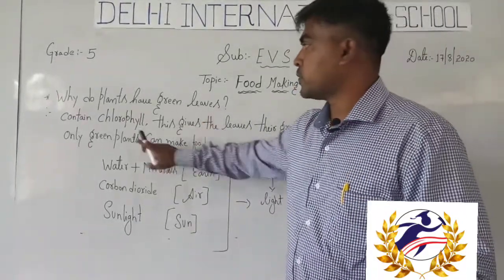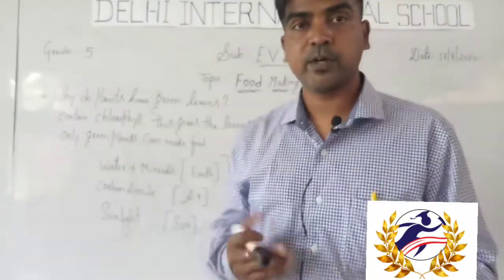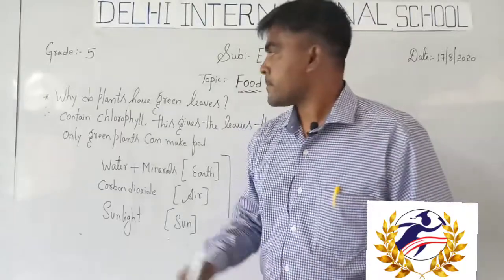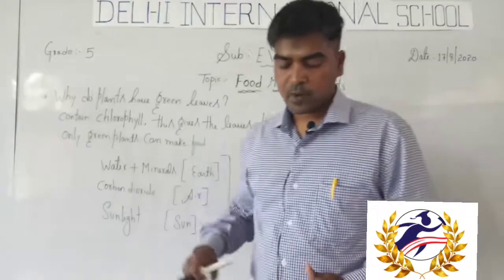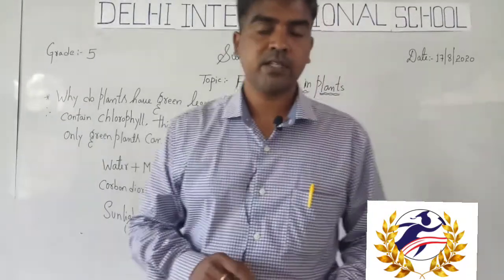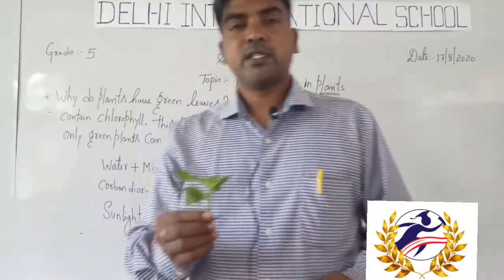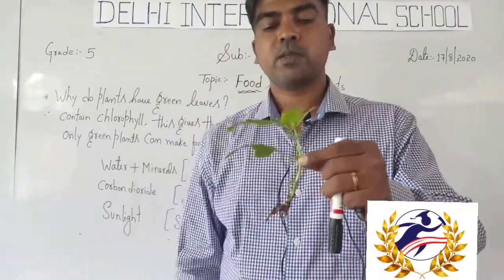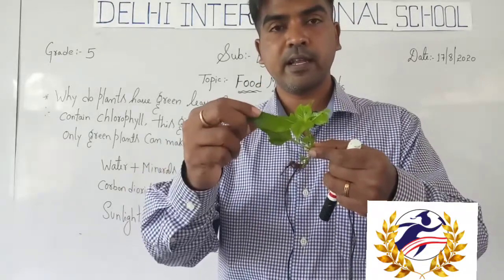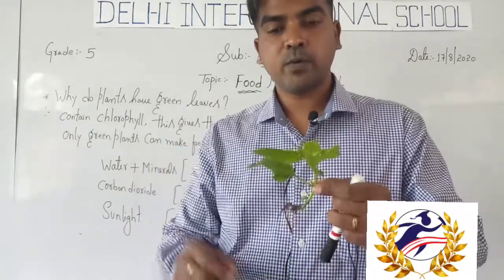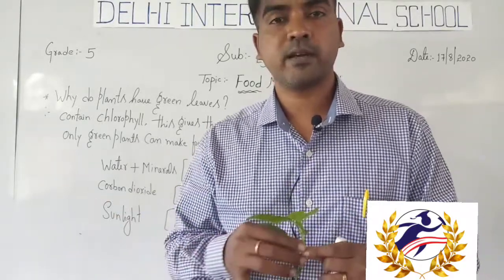First I will move towards chlorophyll. I think this is a new word, a new term that you are going to hear. Why do plants have green leaves? Why do plants have green leaves? Just hold on, students. See, I have a small plant. You can see the leaves are green in color. So why are the plants green? Why can't it be some other color?